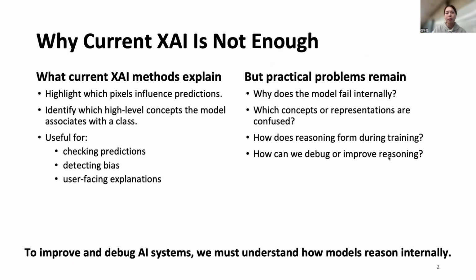Current explainable AI methods typically highlight which pixels influence a prediction or identify high-level concepts associated with a class. While these are useful for detecting bias or providing user-facing explanations, they leave significant practical problems unsolved. They don't tell us why a model fails internally, which representations are being confused, or how reasoning actually forms during training. To truly debug and improve AI, we must make the internal reasoning process observable.